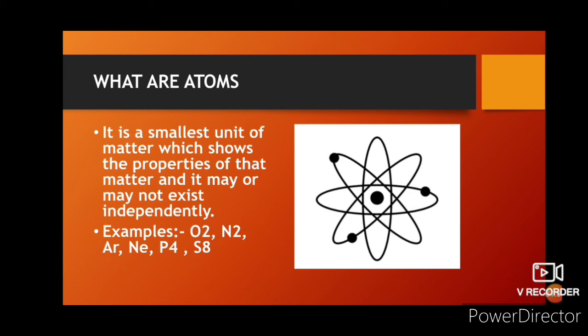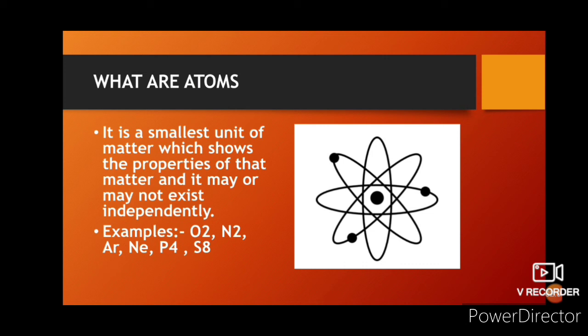Now this atom will show the property of that particular matter. Like if the atom is of oxygen, it will show the property of oxygen. Okay, now the second point is also clear. Now third, it may or may not exist independently.